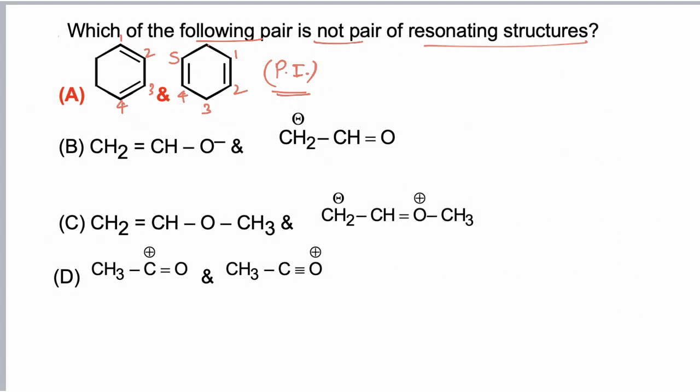In the second case, pi, sigma, negative charge conjugation is present, so these are resonating structures of each other. In this case, pi, sigma, and oxygen has a lone pair, so these two are resonating structures of each other. In option D, a positive charge is present adjacent to a lone pair, so there is a possibility of resonance. So the molecules given in options B, C and D show resonance, while the pairs given in option A are position isomers, and hence the correct answer is A.